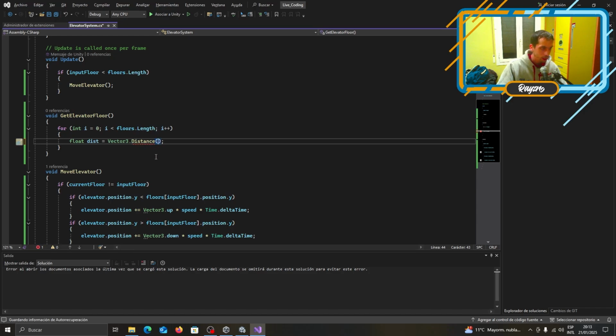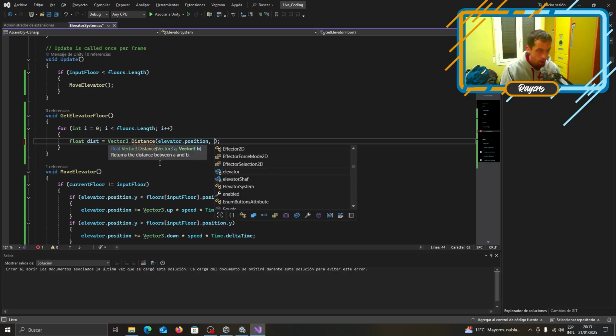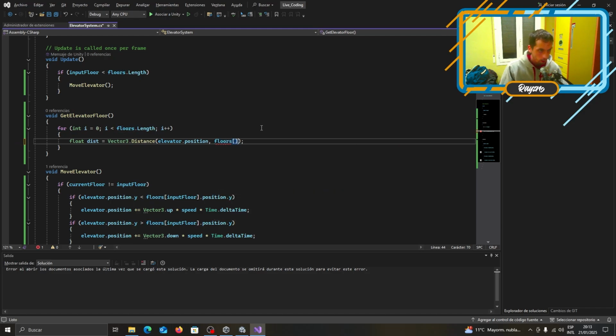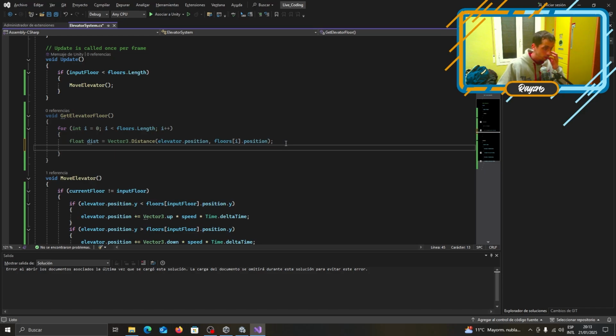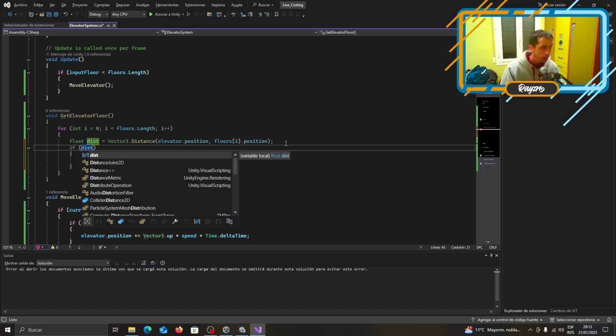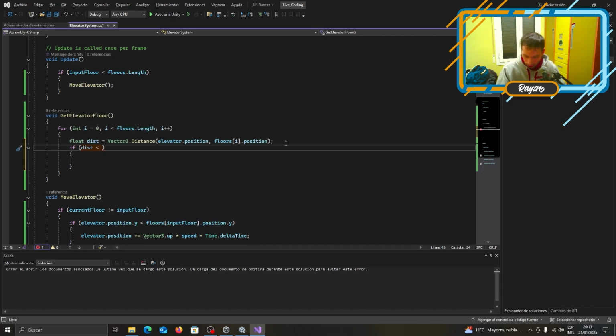Now we get the elevator position, distance from the elevator position to floors[i].position, and if distance is less than 0.5, we're pretty much sure we are at that floor, but we need to make it like a range of 0.1.